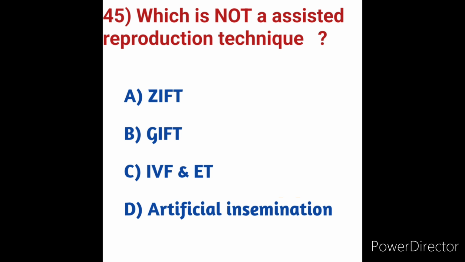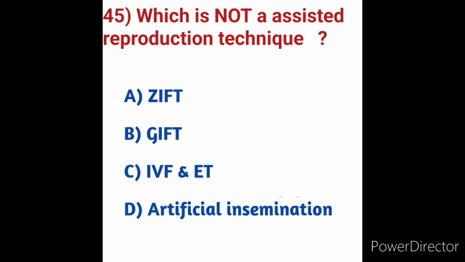Option D, artificial insemination. Here, procedures where only sperm are manipulated, such as intrauterine insemination, are not considered under this definition. Additionally, procedures in which ovarian stimulation is performed without a plan for egg retrieval are also excluded from this definition. So here, which is not an assisted reproduction technique means option D is the correct answer. Artificial insemination or intrauterine insemination. The reproduction technique methods include GIFT.